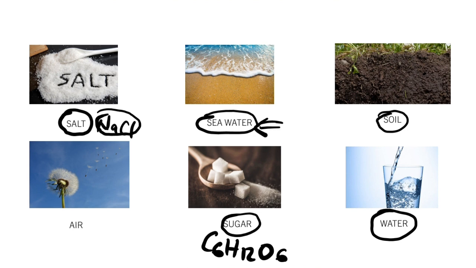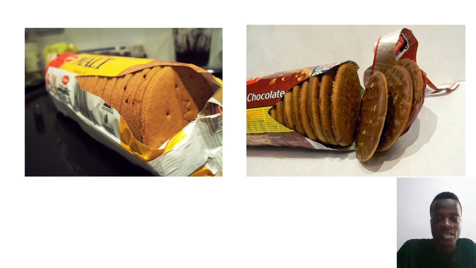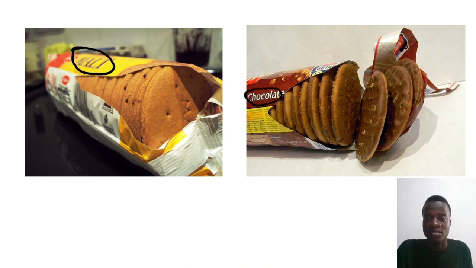Okay, so now let's go to the problem of the day, which is atoms and elements. We are going to use the biscuit analogy. Over here I have two biscuits that are open for you. The first one, I think I'm seeing malt, and for this one, chocolate something. It has a name, I know this. Some people know the brand, but I just wanted to use any random biscuit to illustrate the concept for you.